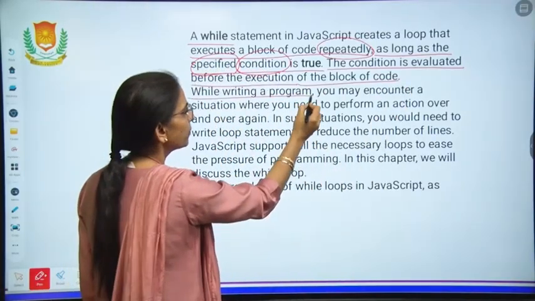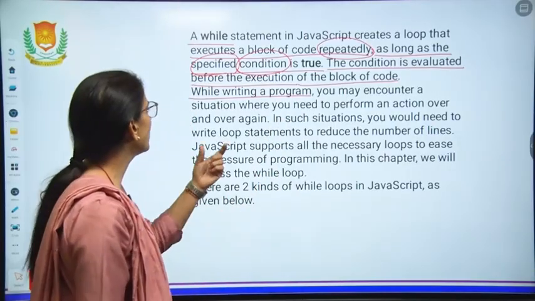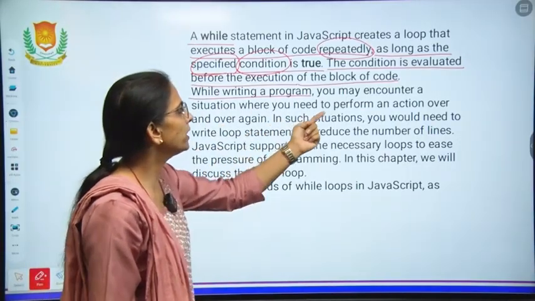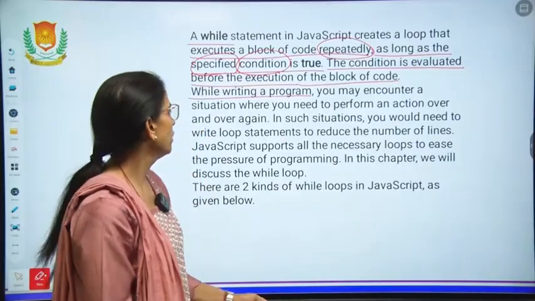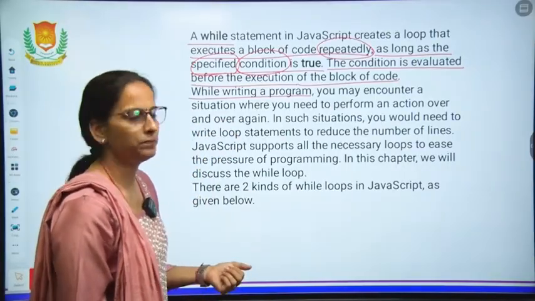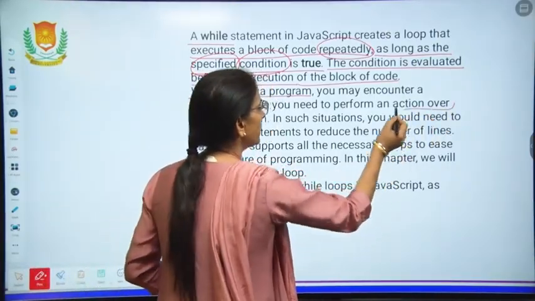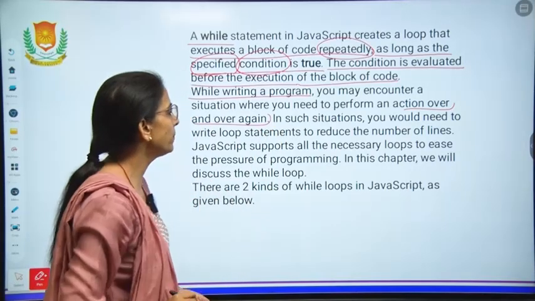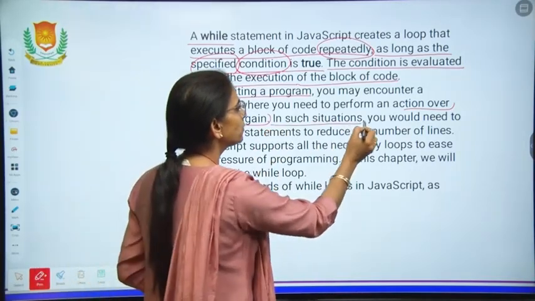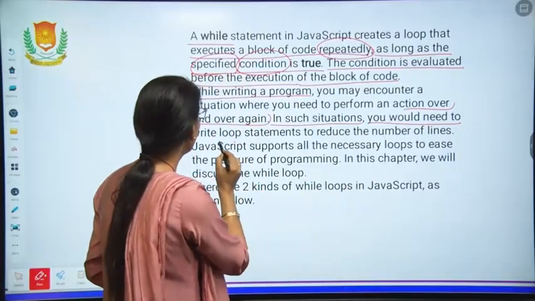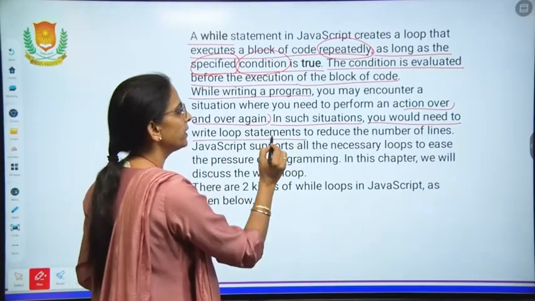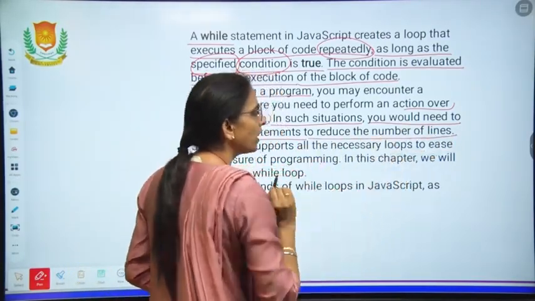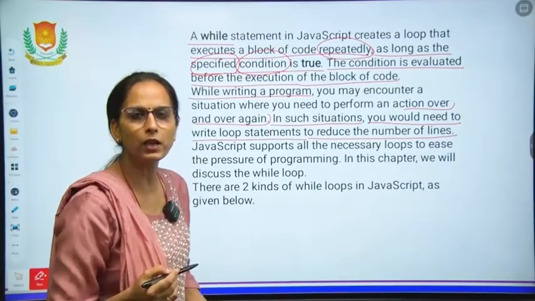While writing a program, you may encounter a situation where you need to perform an action over and over again. You have to repeat the statement which you mention. In such situations, you would need to write loop statements to reduce the number of lines. Why is looping required?